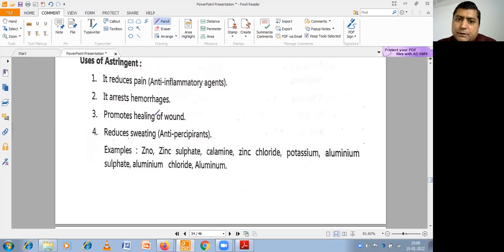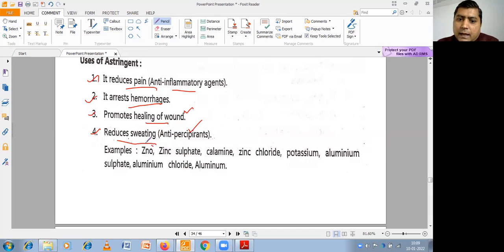Now the uses of astringents. Astringents may be used to reduce pain as anti-inflammatory agents. They arrest hemorrhage and promote the healing of wounds. A wound means any cut or accidental case from which bleeding takes place from our body, maybe with bacterial infections also. And they reduce sweating, meaning antiperspirant.